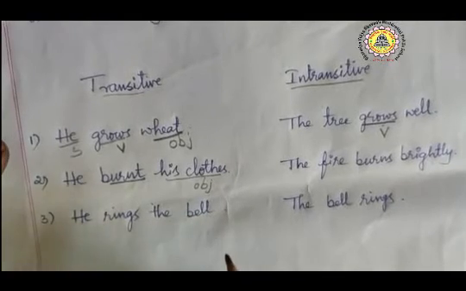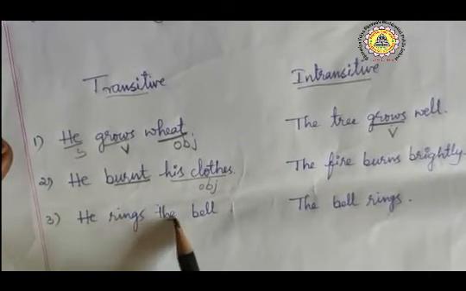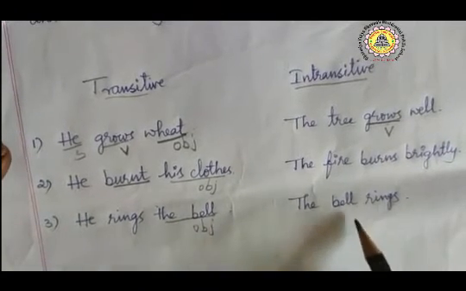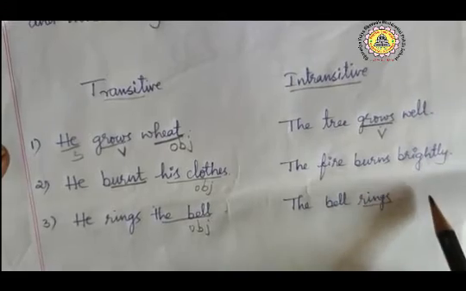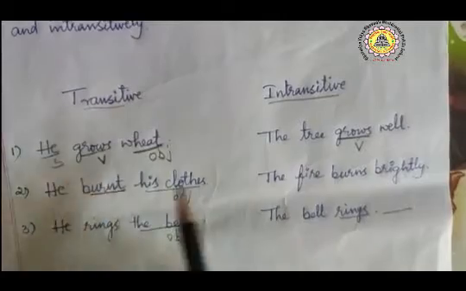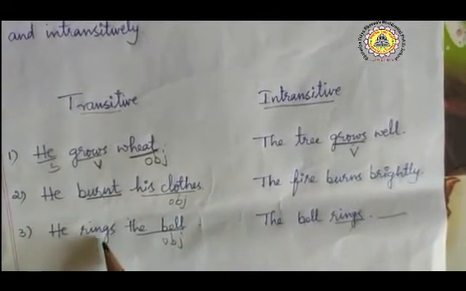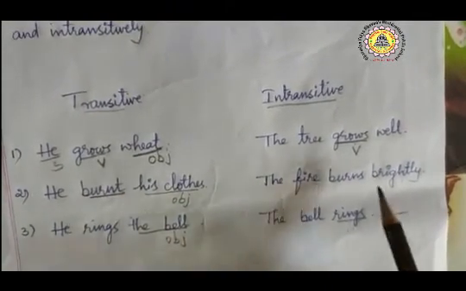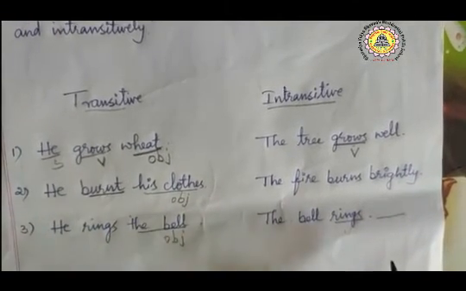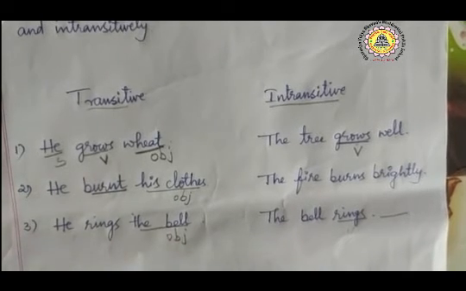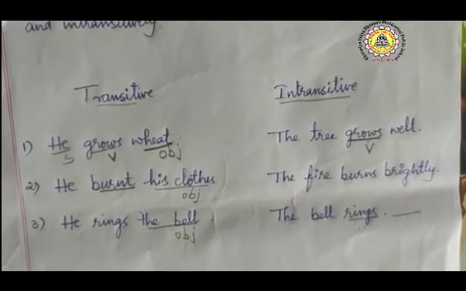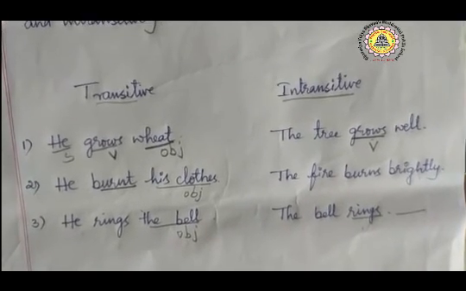He rings the bell. Rings what? The bell. The bell you got, and this is the object. So it is a transitive sentence. The bell rings. This is the verb now. Rings what? There is no object here. So grows, burns, rings: these are all the same verbs, yes or no? But they are used as both transitive and intransitive verbs. So to find out whether it is a transitive or intransitive verb, we have to question the verb using whom or what. Then you can easily identify it. Hope you have all understood. Thank you.